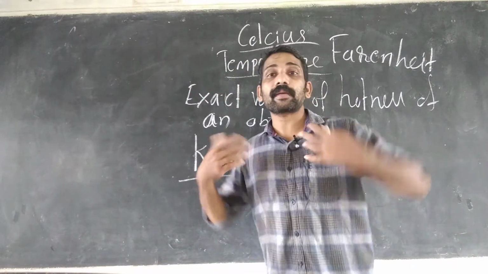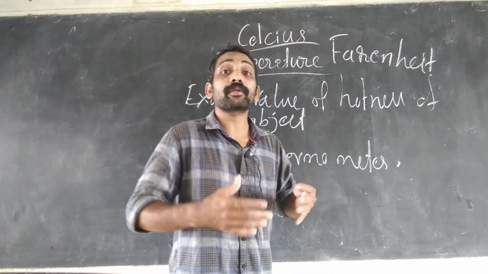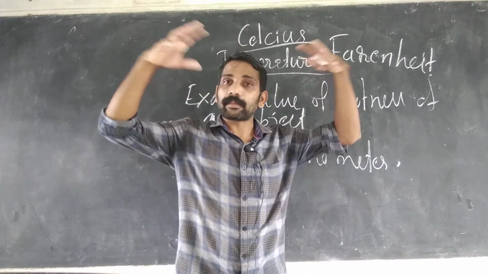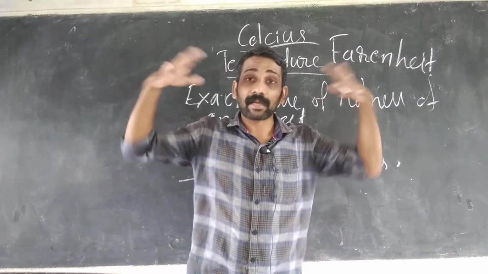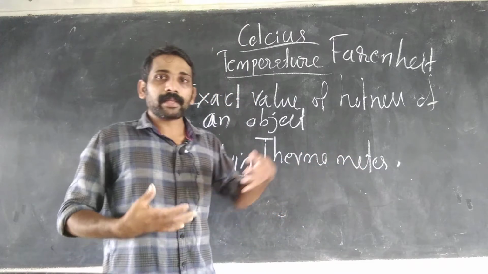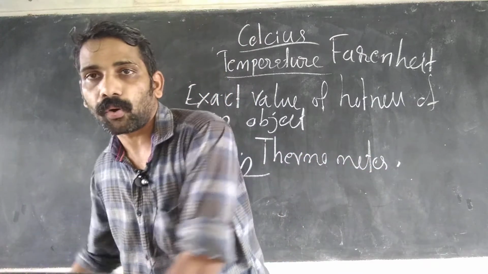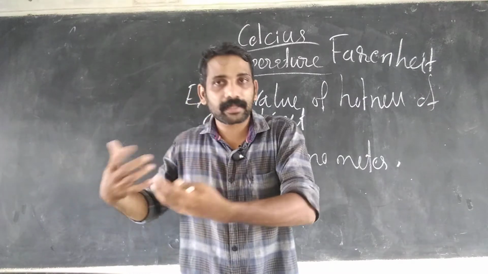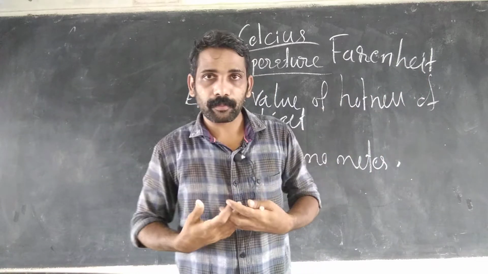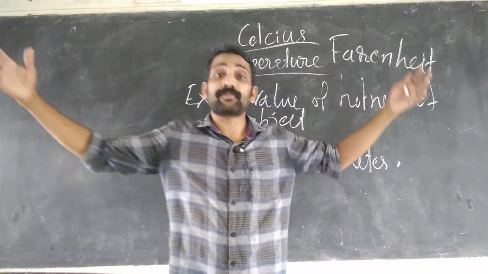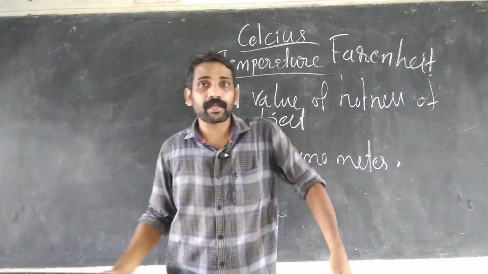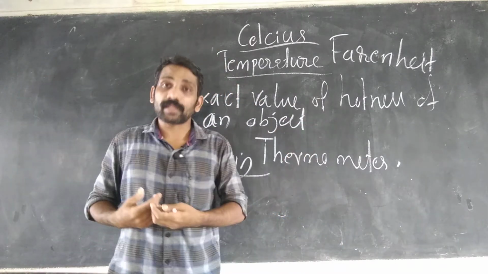Next we can find different types of thermometer according to their usage. For what are we using the thermometer? Temperature is different in different places. In the sun and in the stars, the temperature is very high, and we cannot measure it with the Celsius scale. In the polar region, the temperature is very low. So we have to measure the temperature using different types of thermometer, because in the world the temperature is different.